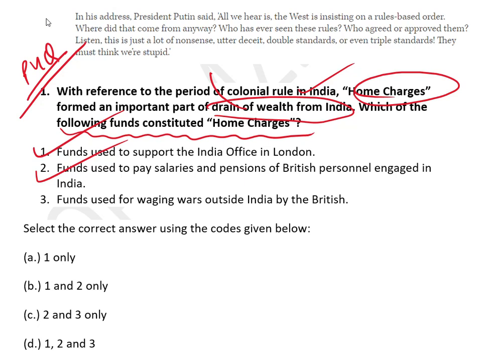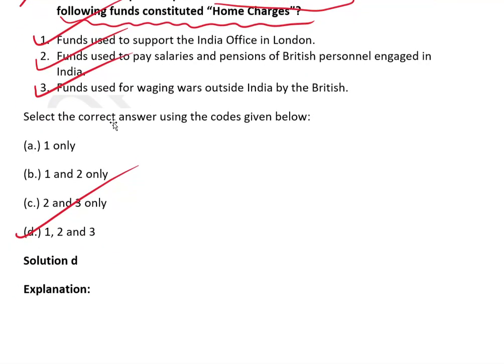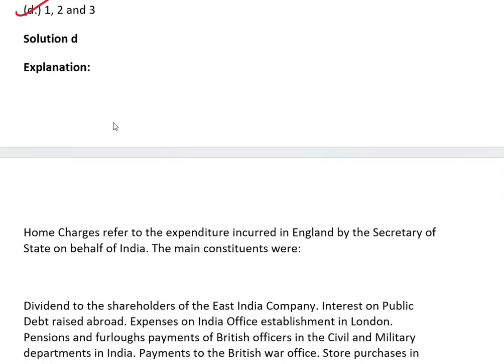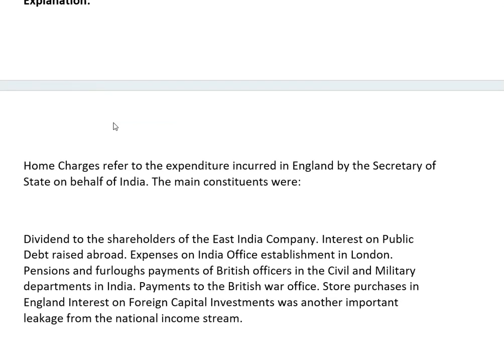And last, the fund used for waging war outside India by the British. Guys, this also is included in home charges, because these home charges were used to take care of the expenditure of the British War Office also. So the answer is D, option 1, 2, 3. I hope most of you have got it correct, because this is a previous year question. I think this question was asked by the UPSC in 2011 or 2012.